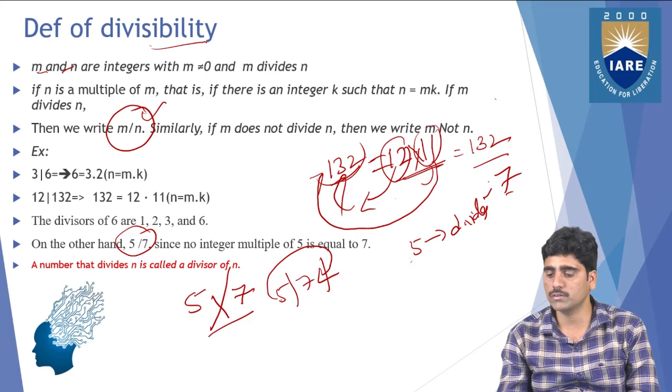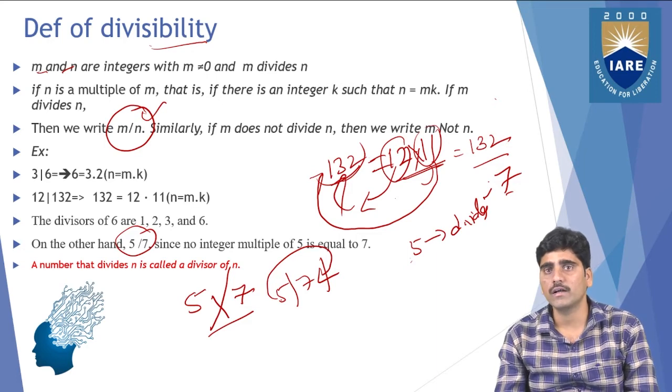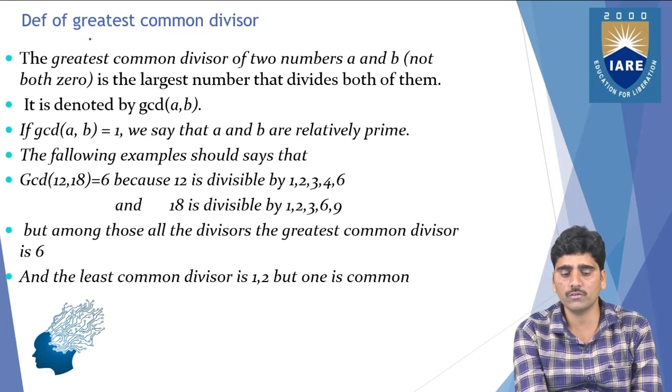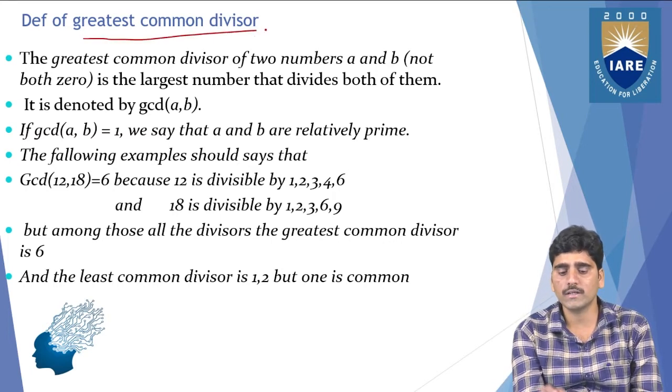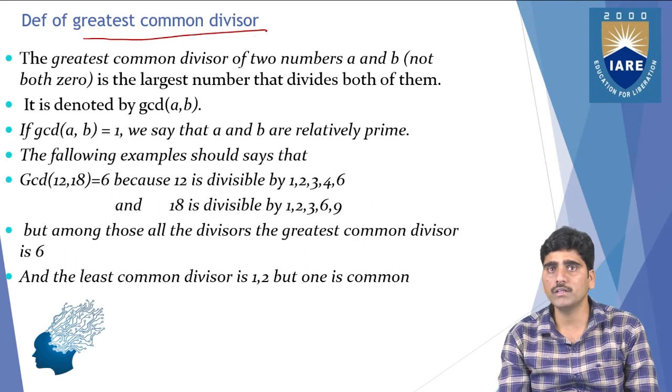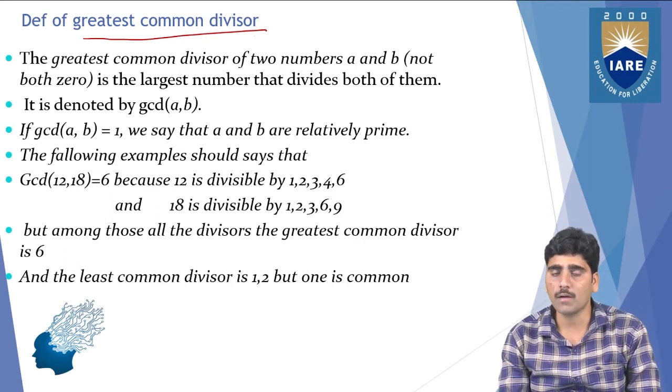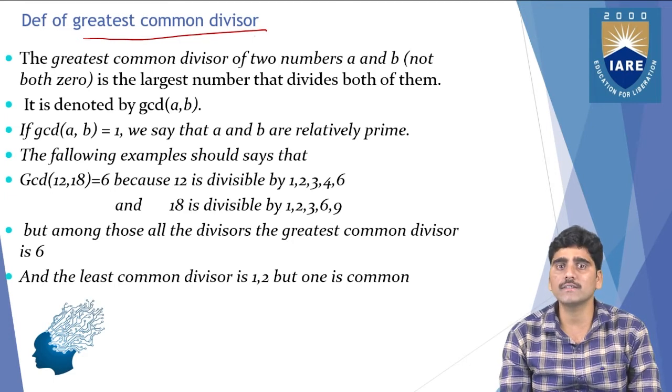And next we are going to see the next definition, greatest common divisor. Before going to know about the greatest common divisor, first of all we need to know the terms: divisors, then common divisors, then greatest common divisor.